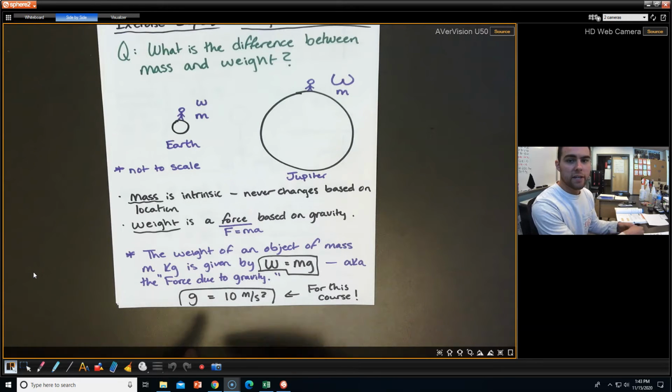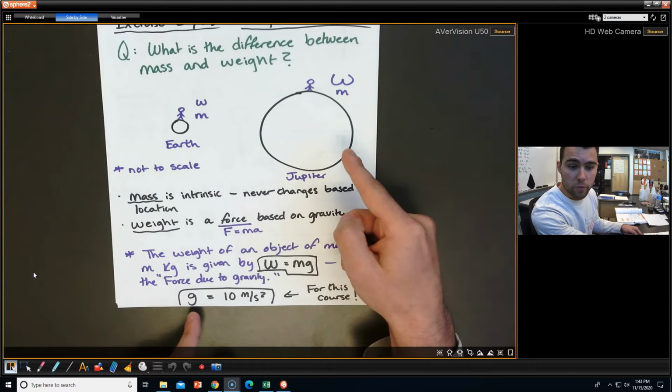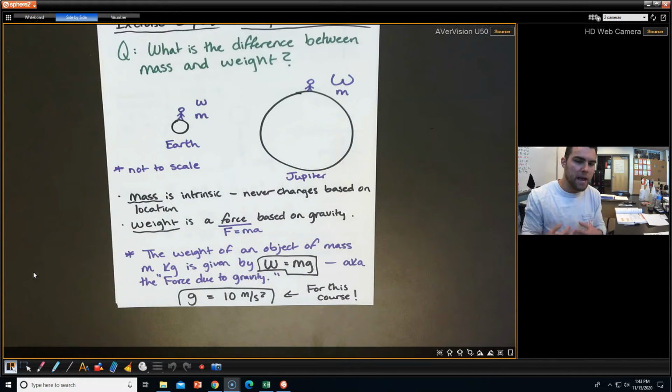So that means if you're on Jupiter, this g will change. It'll get a lot higher, but your mass isn't going to change. And this is really what weight is. Weight is just a force. And so let's use it to solve some problems.